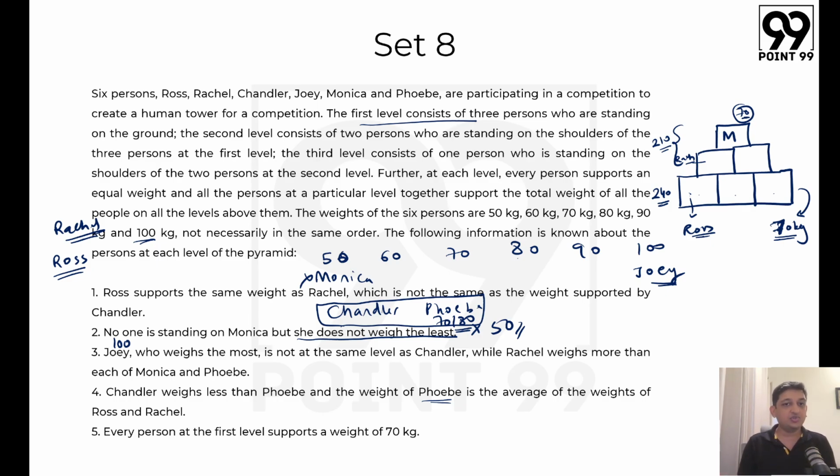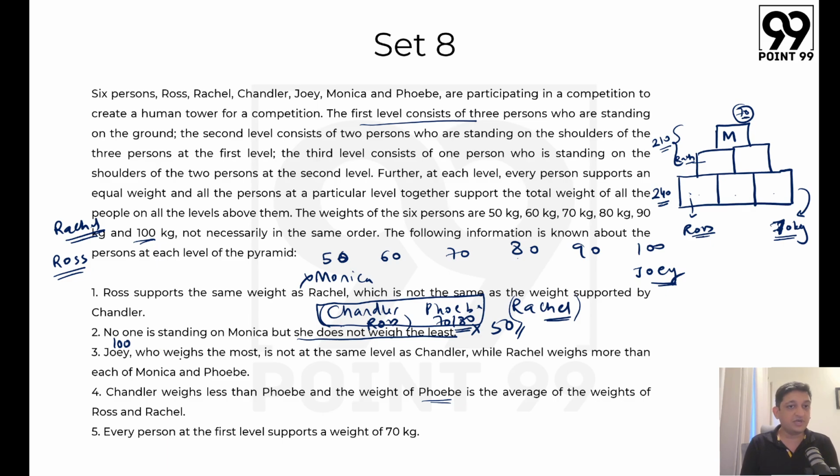We also know that Joey and Chandler are not at the same level, and Rachel weighs more than each of Monica and Phoebe. So we know for sure that Rachel has to be to the right of Phoebe, which basically means that Ross has to be to the left of Phoebe somewhere. Right? So we will have Chandler and Ross who are below Phoebe. Rachel is definitely going to be above Phoebe, and we have Joey that is present here at 100. Fine. So Rachel in this case can be either 80 kgs or 90 kgs. That is what we will know for sure. Right? So this is what we know here. We know Joey is 100 for sure.